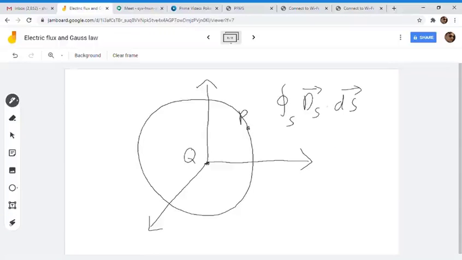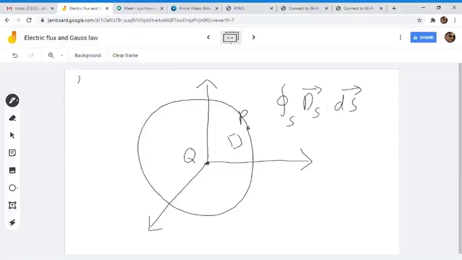Let us take a surface. If you remember our spherical coordinate system, here we have to do our work in the spherical coordinate system. What are the dimensions which make this surface area? Let me remind you, there were three dimensions in the spherical coordinate system.